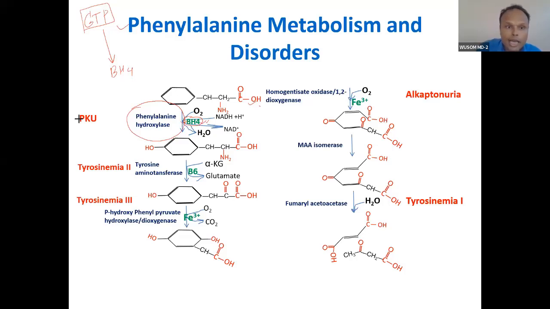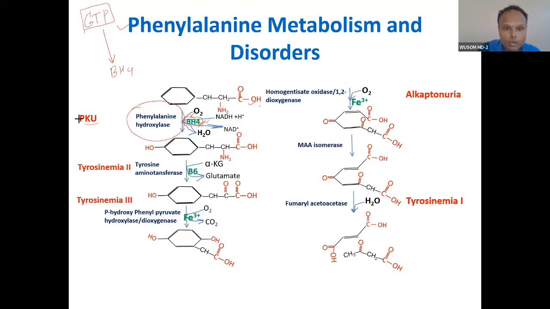So phenylketonuria can be associated with deficiency of tetrahydrobiopterin. Now you can see, if the cofactor is deficient, there will be a more aggressive presentation. We will talk about that. If this is deficient, the presentation is not good, it will be more aggressive, a malignant presentation. You will see this when tetrahydrobiopterin is deficient. Now let's talk about this catabolism. We will talk about this in very detail.